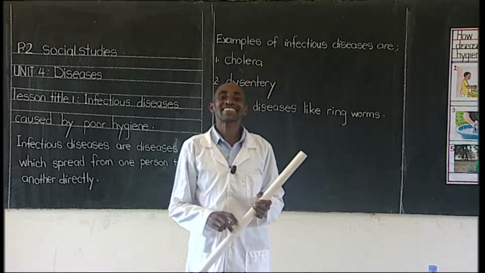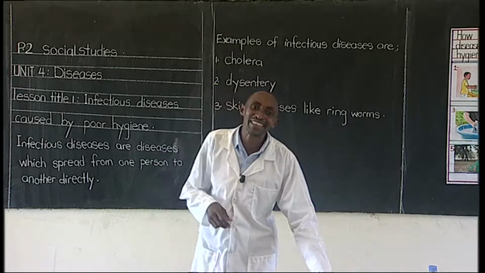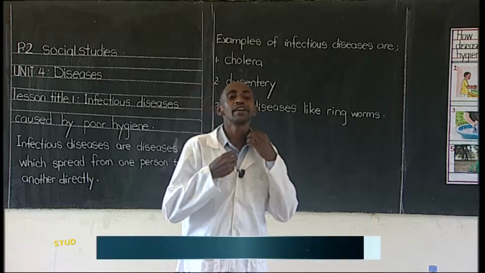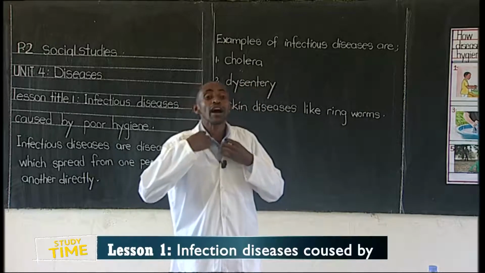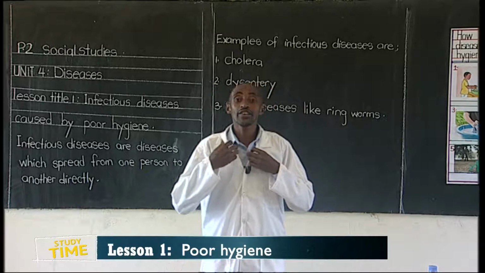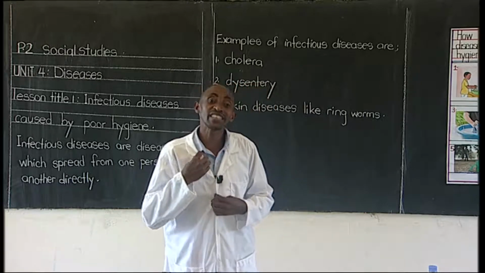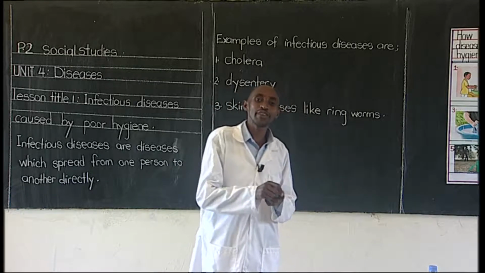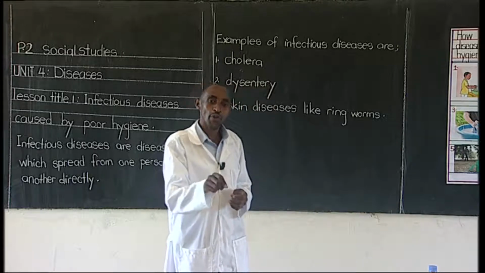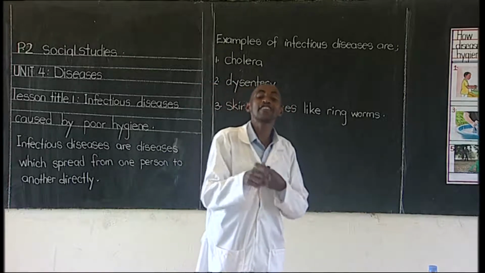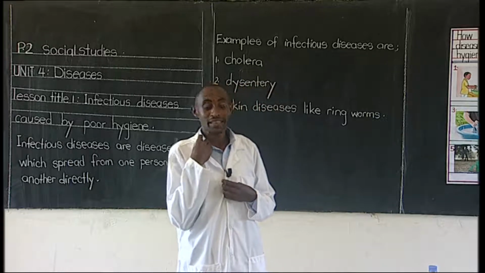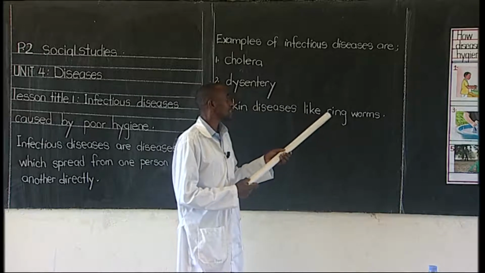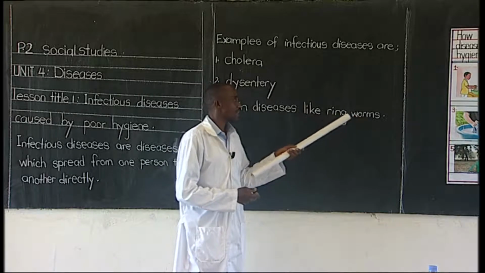Ringworms attack you because you are sharing clothes. Someone is having ringworms on the body, then even you come with the same cloth, you put it on when it is dirty. You know that the disease will go from that person's cloth, and it also attacks your body. That is the skin disease we are talking about as ringworms.